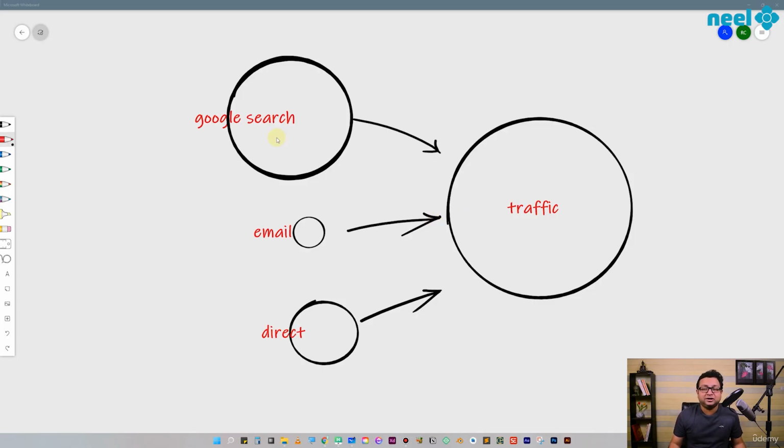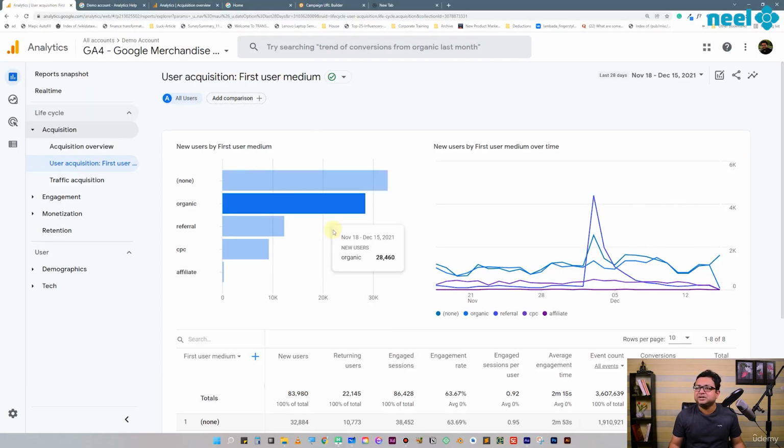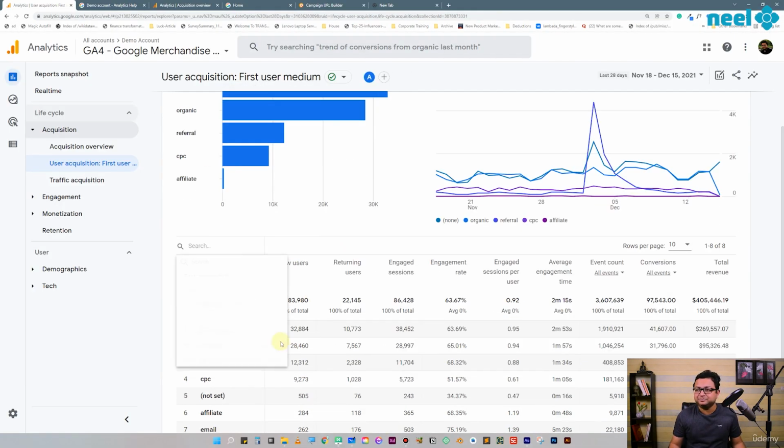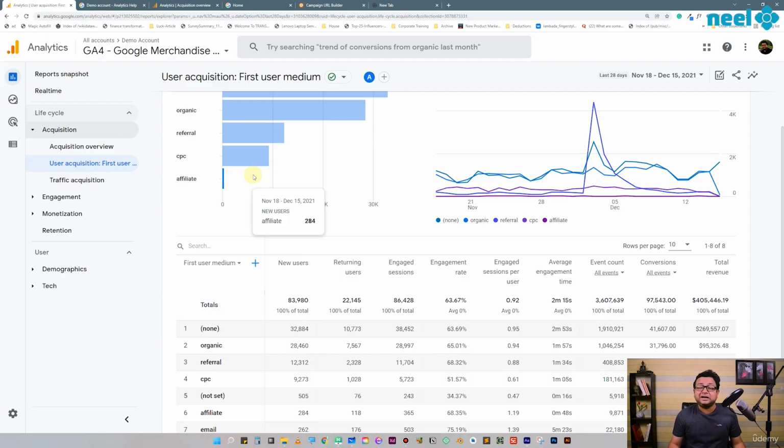We also had seen some of these sources, for example, Google, email, and direct. We were talking about all of these. But here is the challenge. If I go back to the analytics account, you will see that there are some terms like medium, and if I open this, there is something called campaign, and so on, and there is Google Ads as well. And then there are terms like new users, returning users, engaged sessions, and so on. Some of these we need to understand traffic. So let's take a look at these terms.